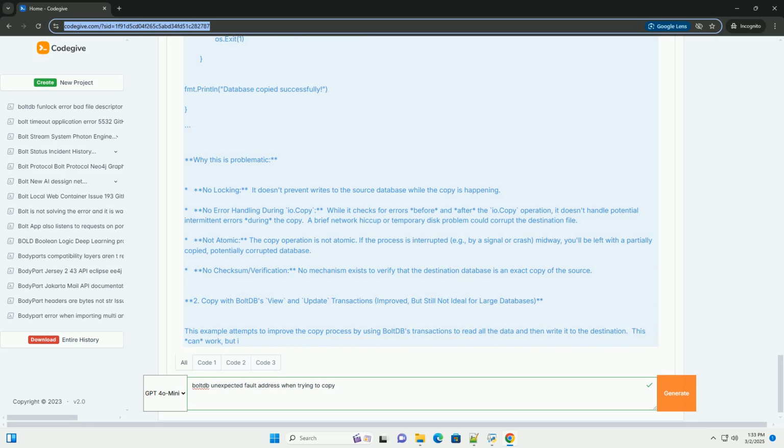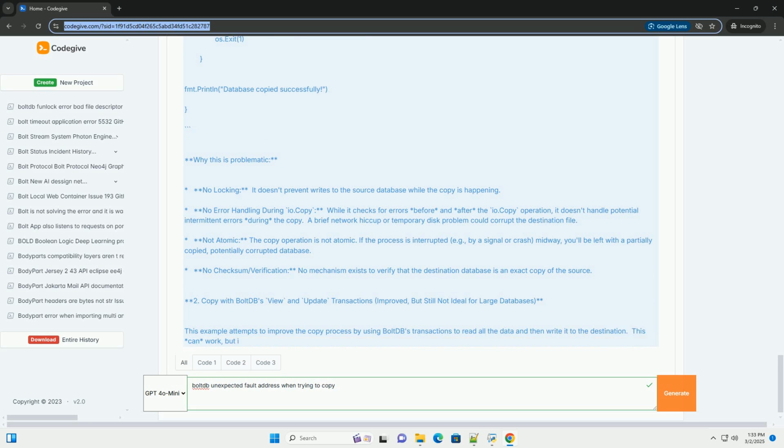Error handling: the code includes robust error handling at each step of the process, providing more informative error messages if something goes wrong. Directory creation: the save copy file function ensures that the destination directory exists before attempting to create the backup file. Atomic operation: while CopyFile doesn't provide a perfect guarantee of atomicity in the face of system crashes, it does a good job of ensuring consistency by handling internal locking.